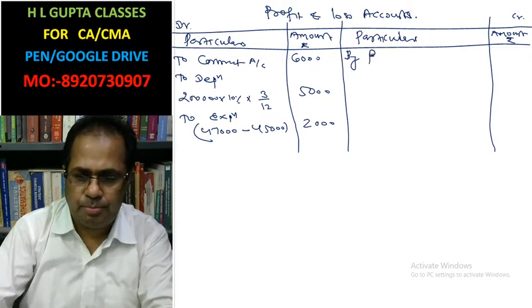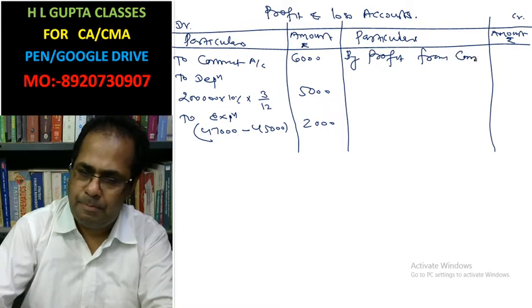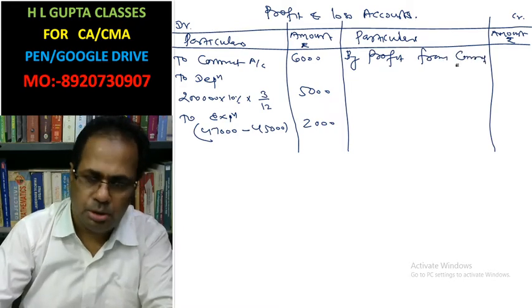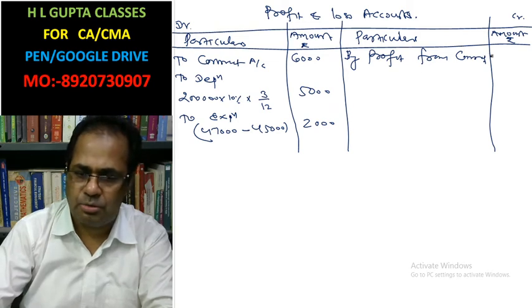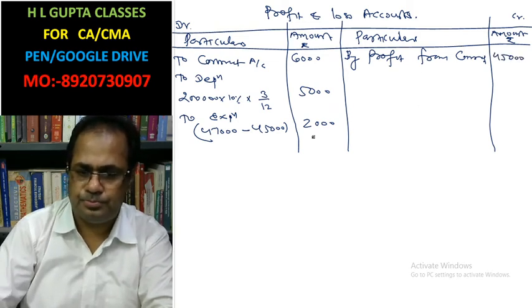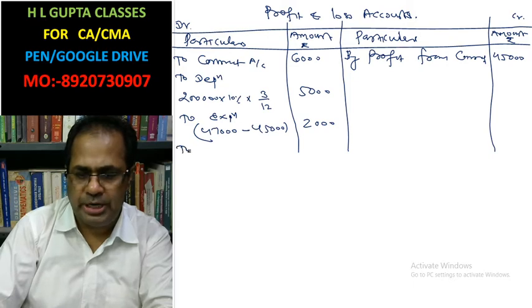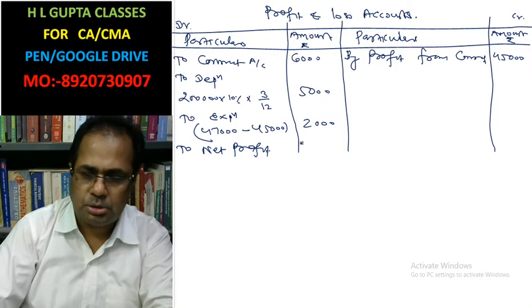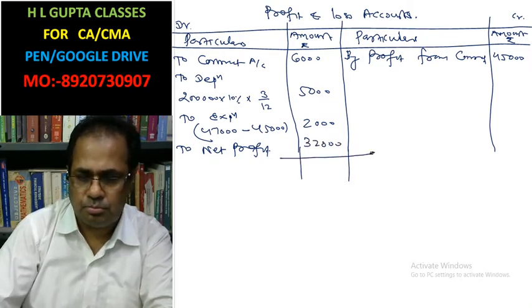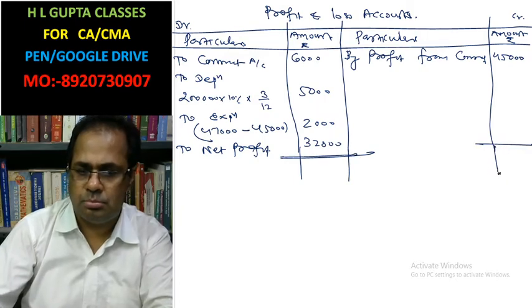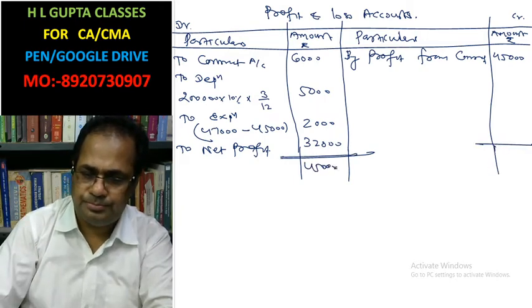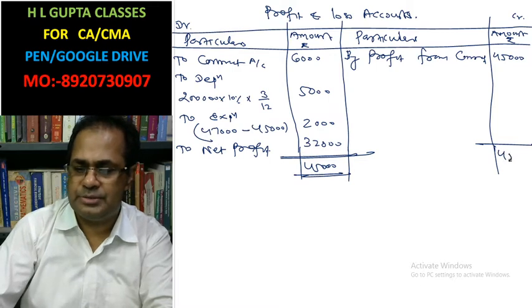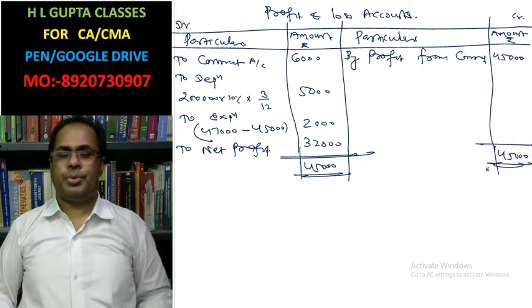By profit from contract account. Profit from contract account, this is 45,000. To net profit, 32,000. This is 45,000. Okay, this is a profit and loss account.